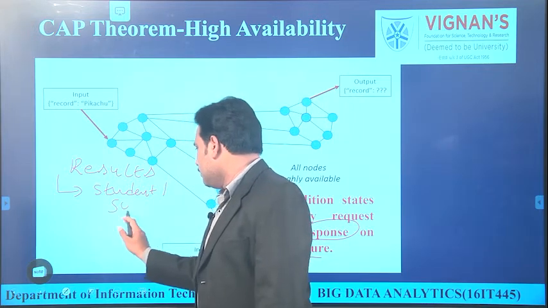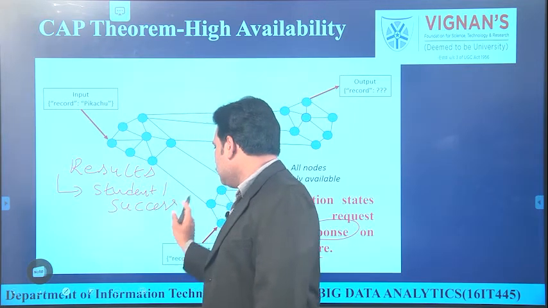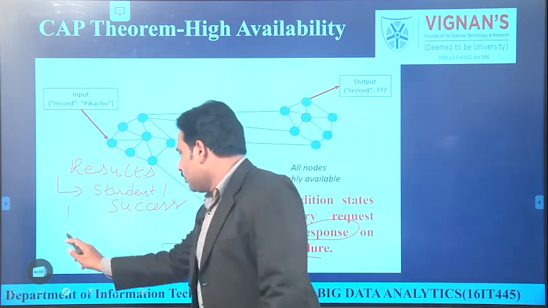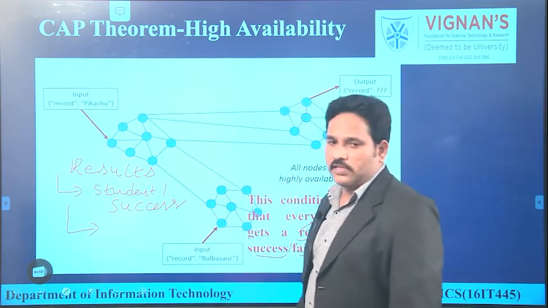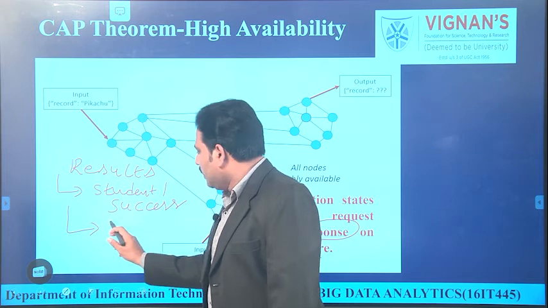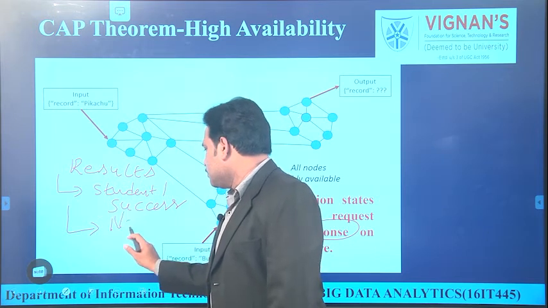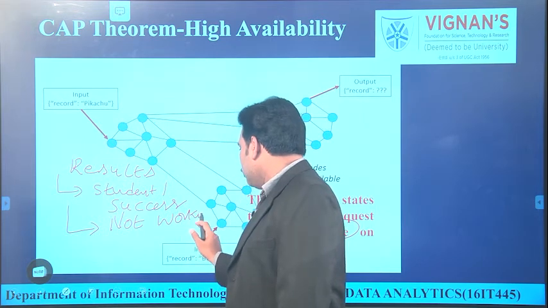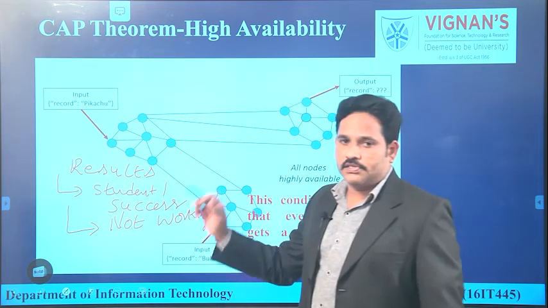Let us say he succeeded. That means he has seen his result. If he has passed, he will be happy. Now another student is trying to see his result at the same time, but the server is not working properly, the server is busy. Definitely he'll get a message that the server is busy or not working. Either success or failure, the server has to generate some message.